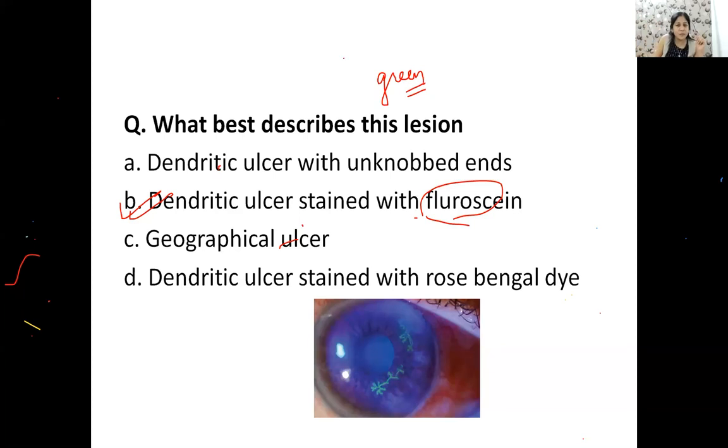Okay? Suppose your ulcer is like this. If this is your ulcer, what will happen to this ulcer when you stain with fluorescein dye? This will be stained in green color. Wherever there is a defect, wherever there is an ulcer, green color will appear there. Please remember this. Okay, this is an important question.